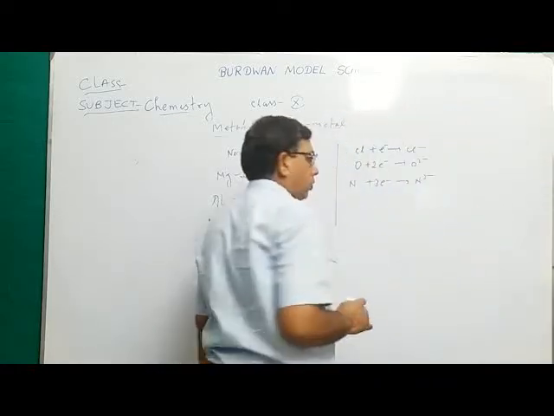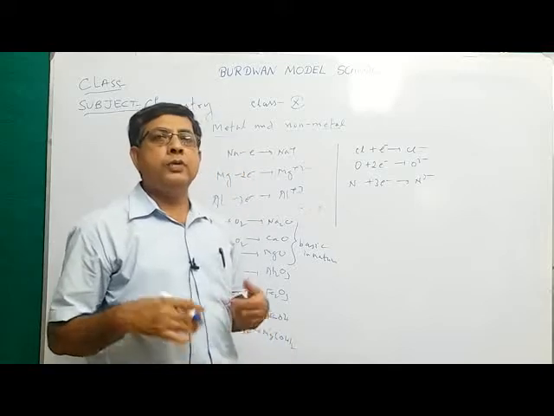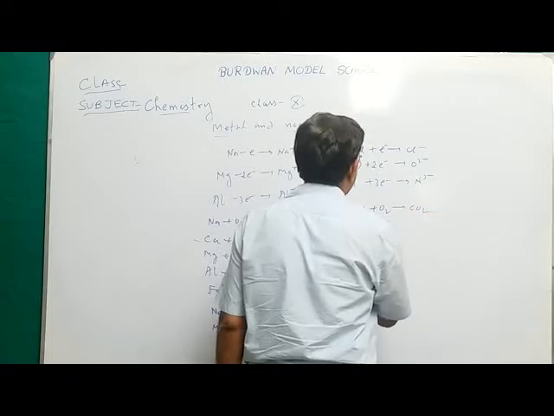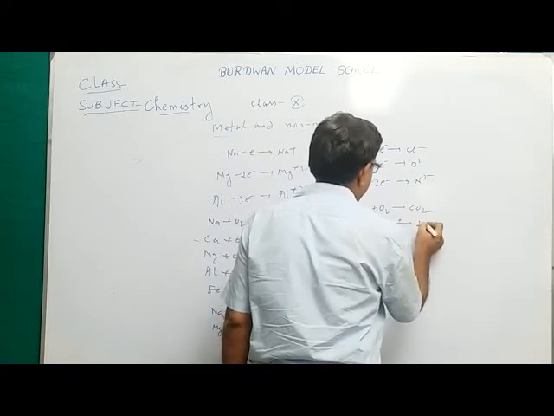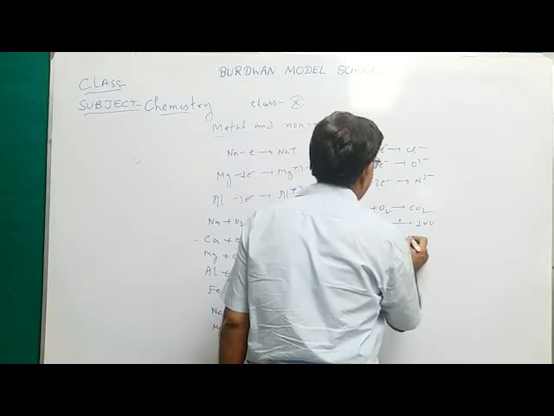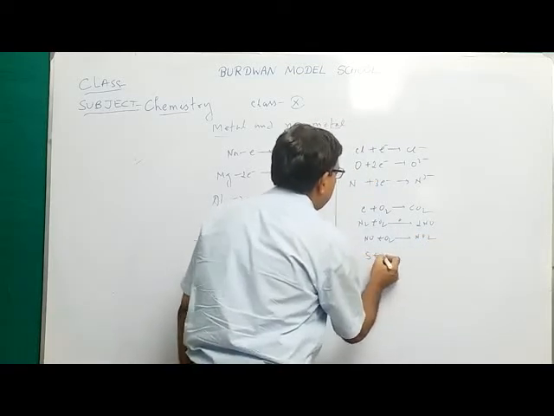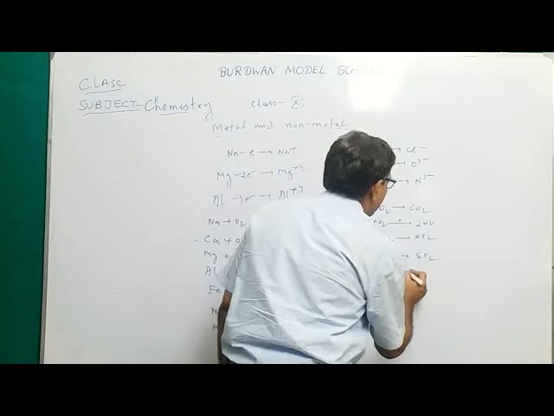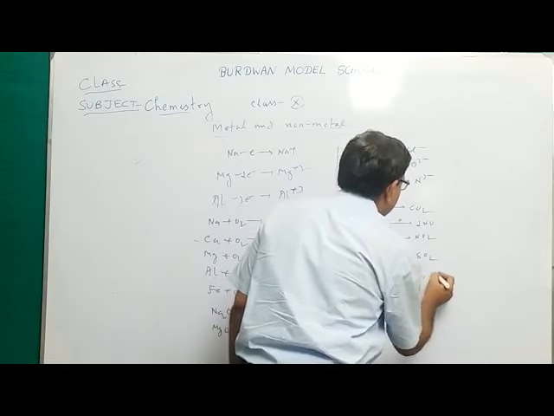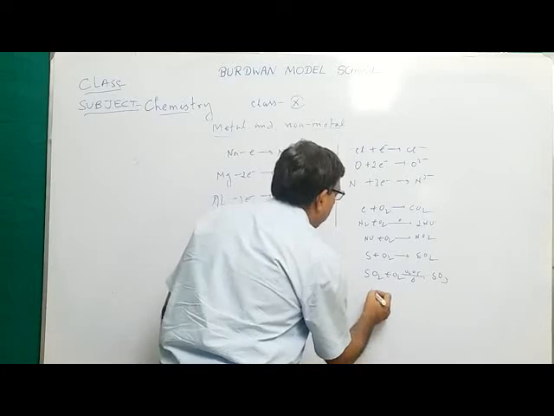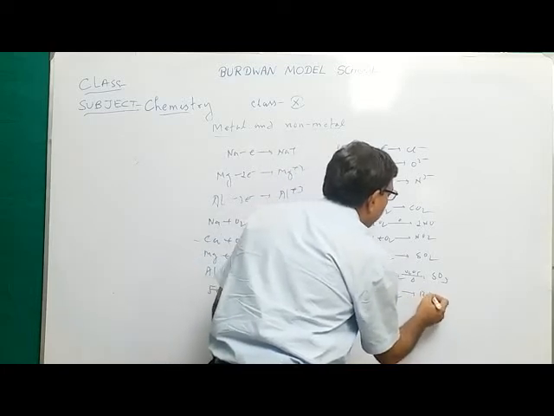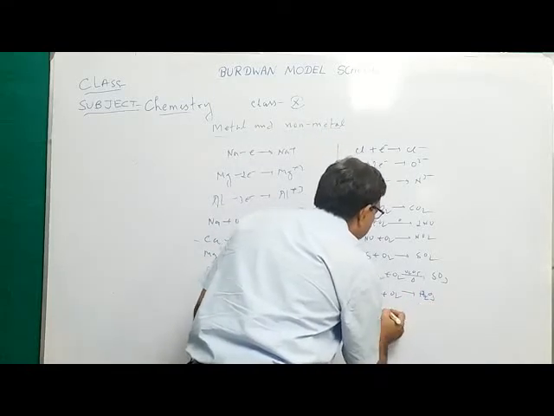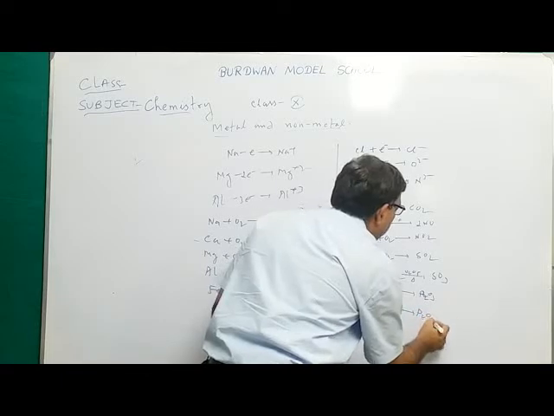But non-metals also, when heated in air or oxygen, form oxides. For example, nitrogen when it burns in oxygen forms nitric oxide. This nitric oxide reacts with oxygen to form nitrogen dioxide. Sulfur when it burns in oxygen forms sulfur dioxide. Sulfur dioxide reacts with oxygen in presence of V2O5 catalyst to form sulfur trioxide. Phosphorus reacts with oxygen to form P2O3, or reacts with more oxygen to form P2O5.